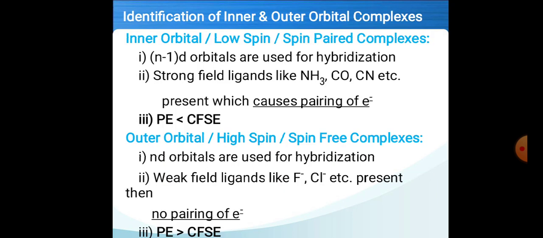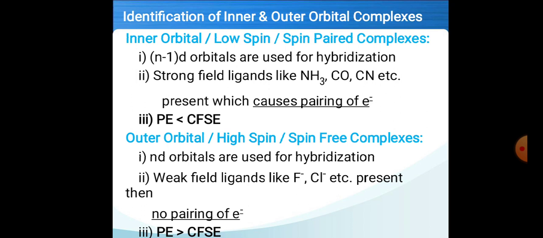The next one is identification of inner and outer orbital complexes. There are many bonding theories like valence bond theory, molecular orbital theory and crystal field theory, but only valence bond theory states the identification of inner and outer orbital complexes. So let us see one by one. What are inner orbital complexes? The complexes which are formed by use of (n-1)d orbitals in the hybridization.